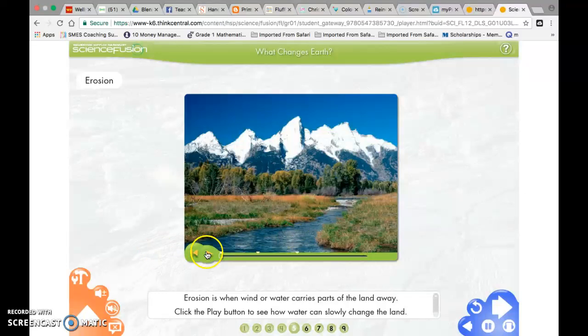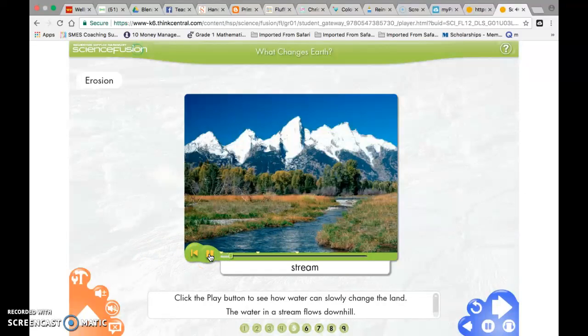Watch the land change slowly. The water in a stream flows downhill. Over time, the water carves through the rocky bottom of the stream. It carries away small bits of rock and soil as the stream slowly gets wider and deeper. This is called erosion.